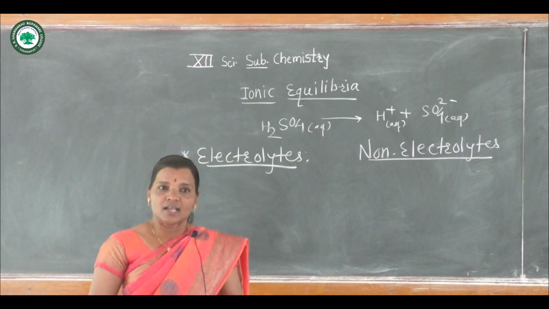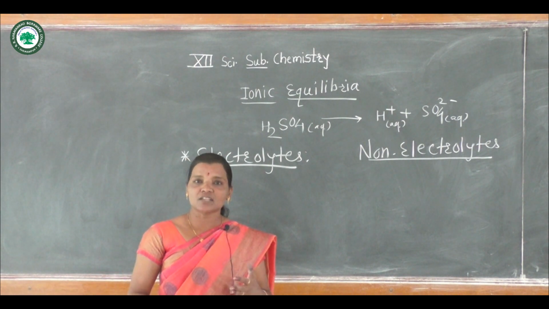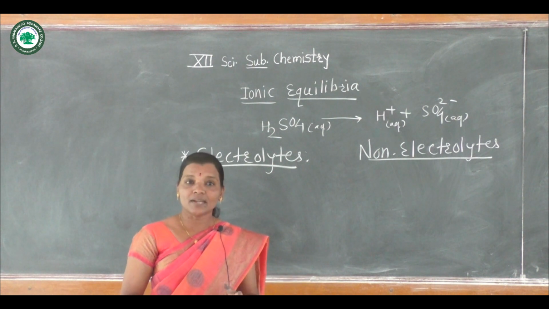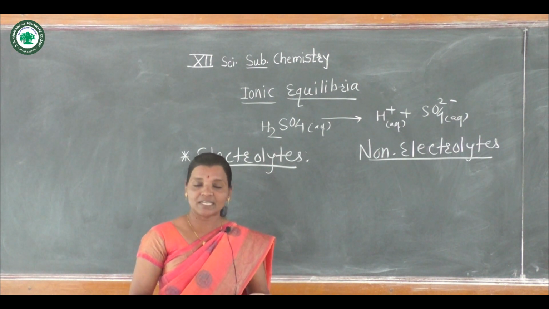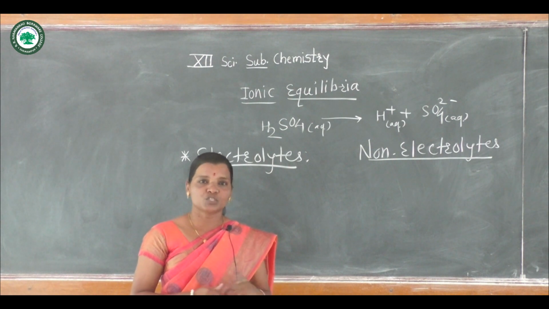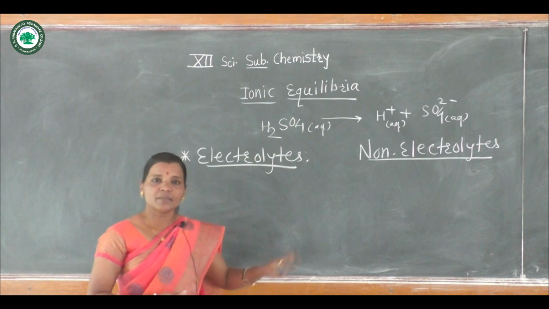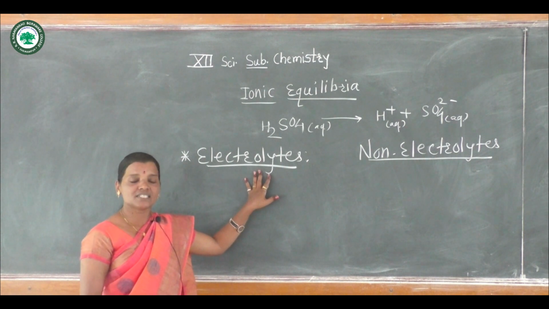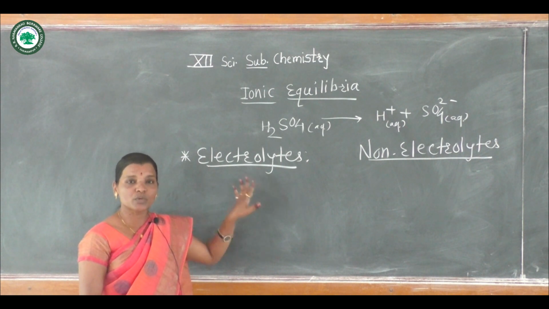We know that different substances are soluble in water, but their capacity of dissolution is different, because that depends upon the nature of solute particles, and depending upon that, electrolytes are classified into two categories.